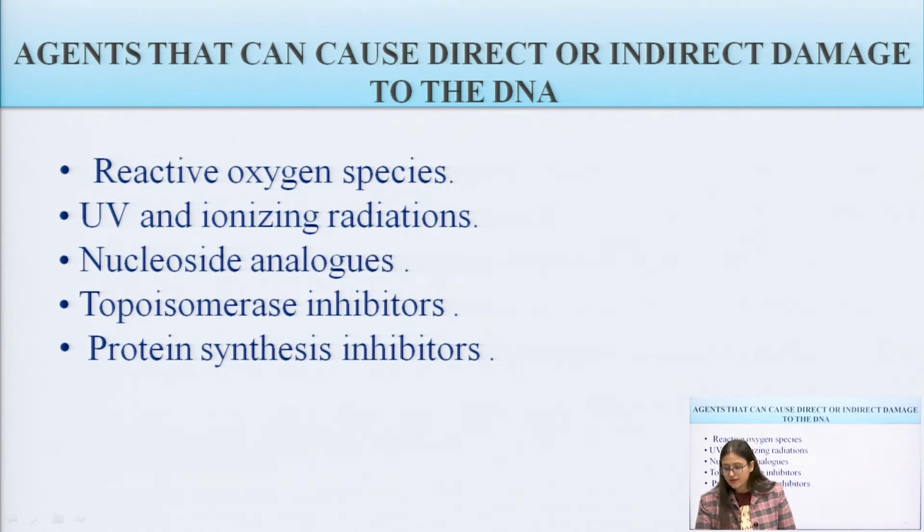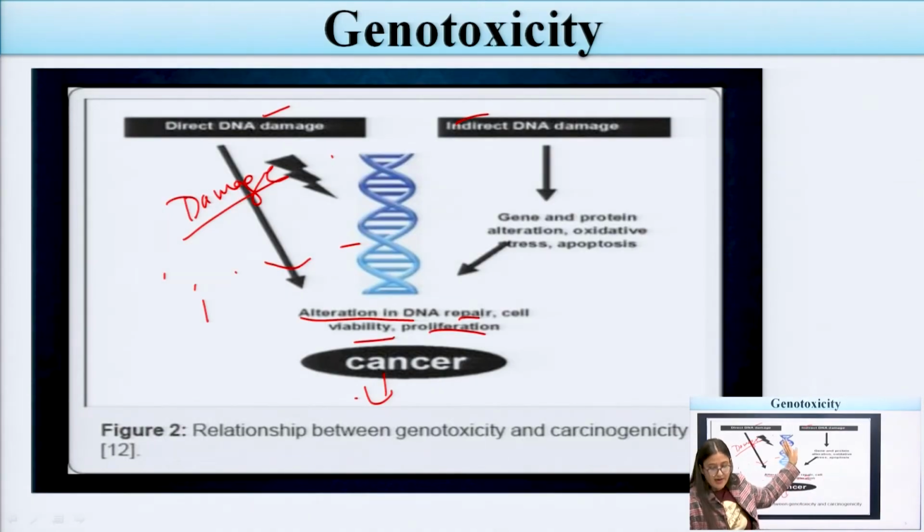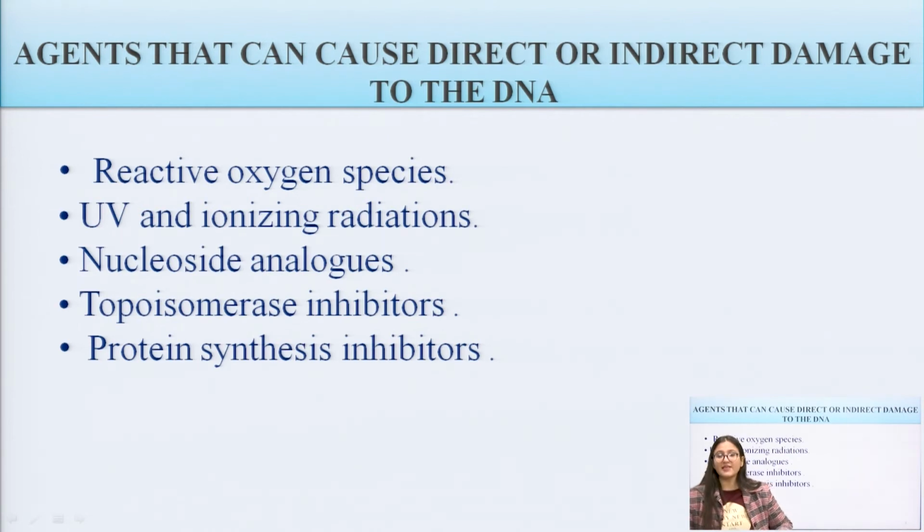I have told you in these slides about direct and indirect DNA damage. Now we have to study the agents that mainly produce this damage, such as reactive oxygen species, oxidation or oxidative stress, which may also alter the genetic material of individuals.